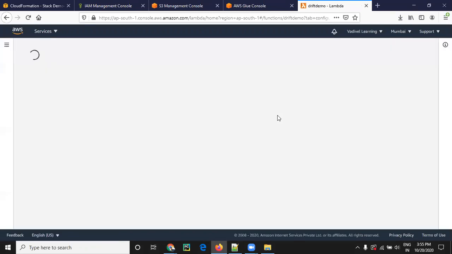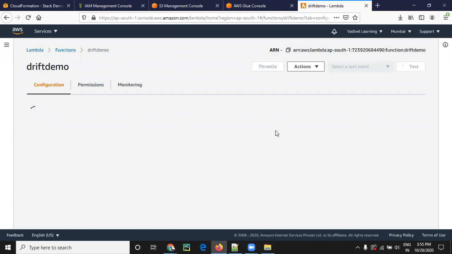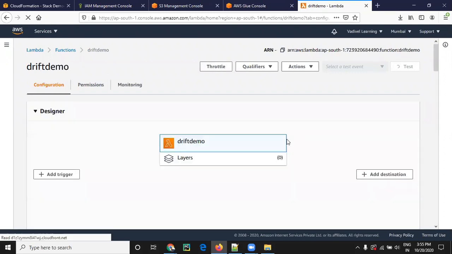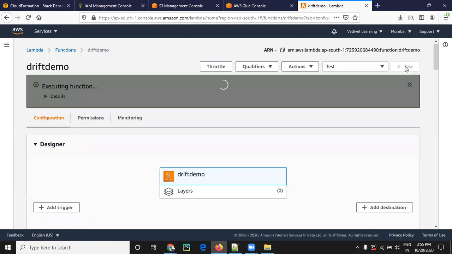In the Lambda function, the Python script we have written will detect the drift, and it will also remedy it. It will revert the changes back to whatever is in the stack, the CloudFormation template. Can you test it? Yeah.